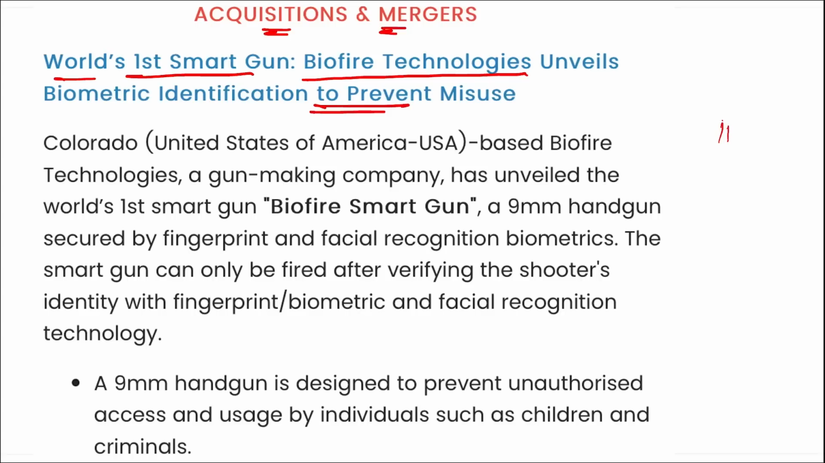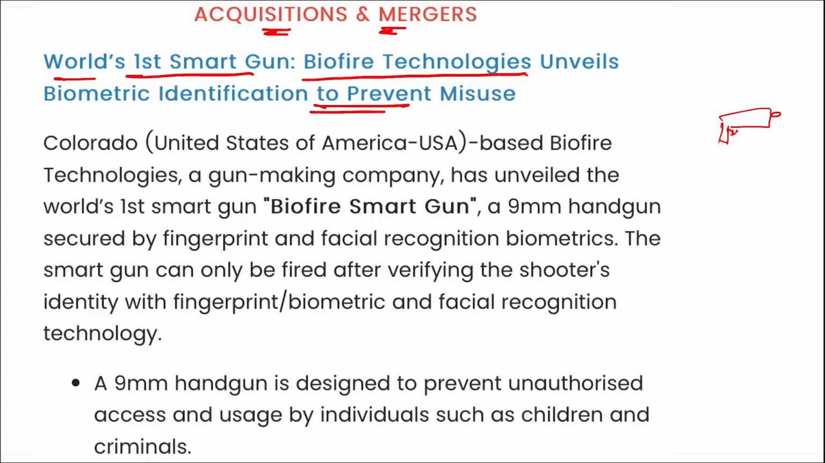See, what happens with guns is, if you give it to the wrong hands, or if by chance small children take hold of your gun and press the trigger, then it will automatically fire and it can be very injurious, right? So in order to protect against that, a first of its kind smart gun is being made, as you must have seen in multiple high-tech movies.